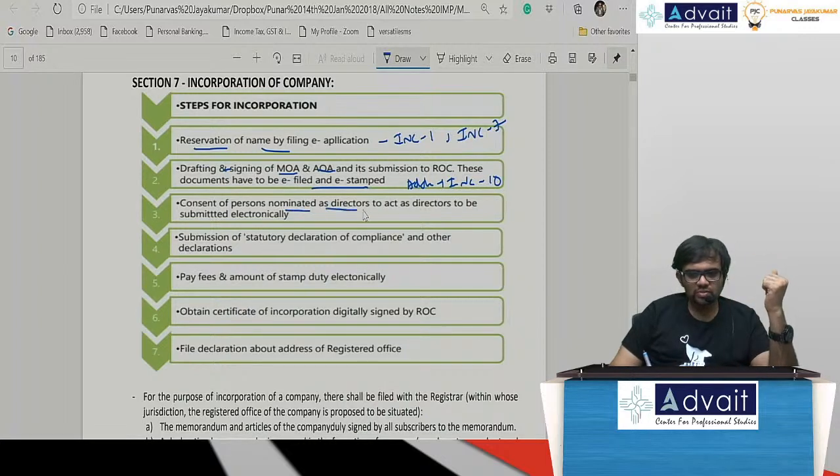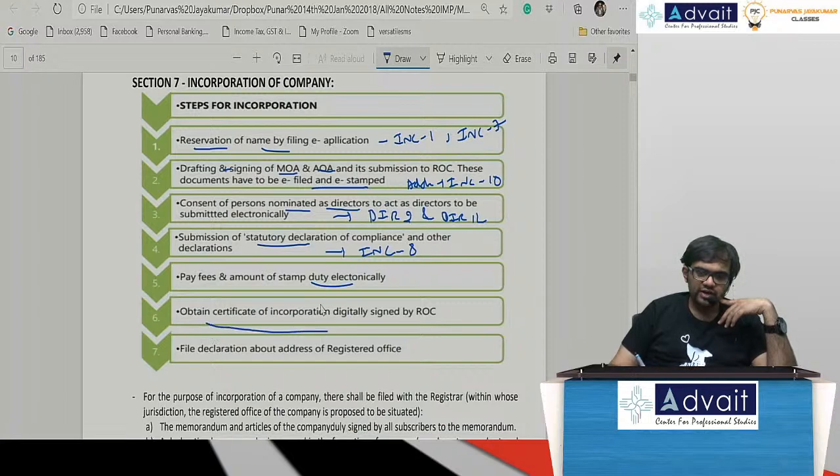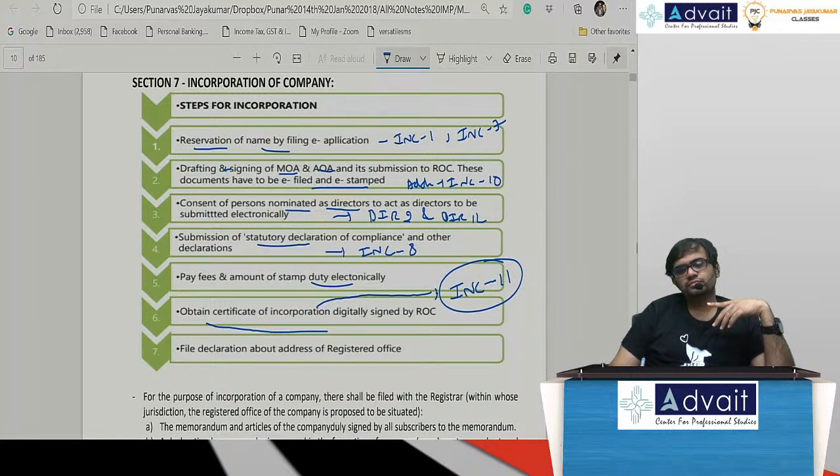Consent of the persons nominated as director, you will file DIR 2 and DIR 12. Remember DIR 12, we just discussed in the active form. Then you will do a statutory declaration of compliance. This used to happen in INC 8. You will pay the fee, etc. The COI, Certificate of Incorporation, should have been filed in INC 11. And the registered office declaration you will do in INC 22. This is the procedure of incorporation.